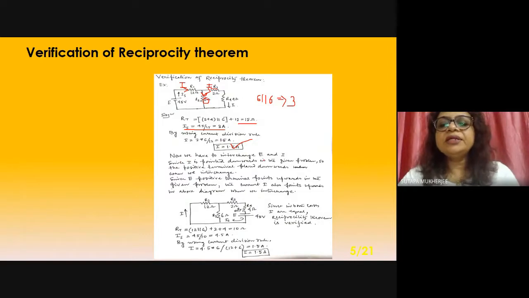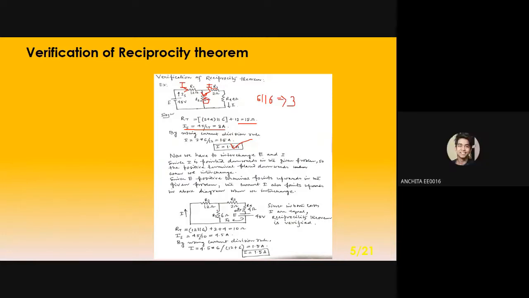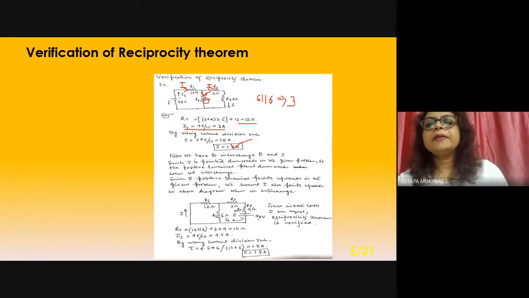Now we have to interchange E and I. Basically, we want to prove the reciprocity theorem in this problem. So E and I will be interchanged. So here will be 45 and here will be I, 3 ampere. Ma'am, the circuit is the same, it becomes a mirror image. No, not a mirror image. The source E and I are interchanged here. The circuit is the same.